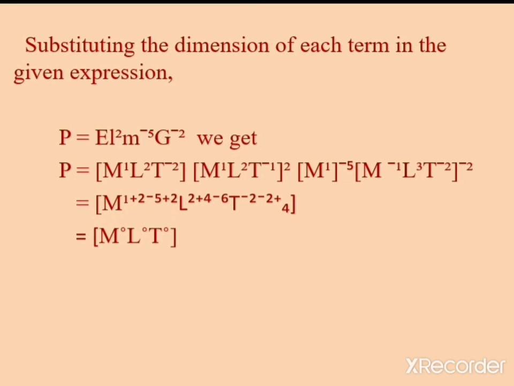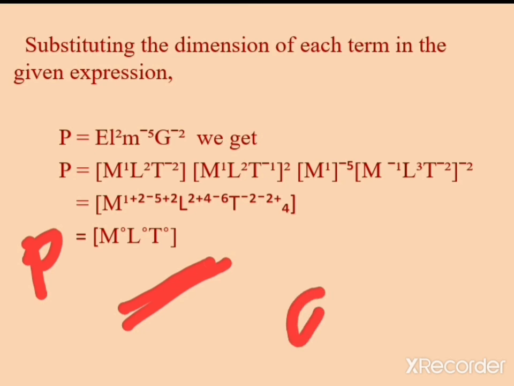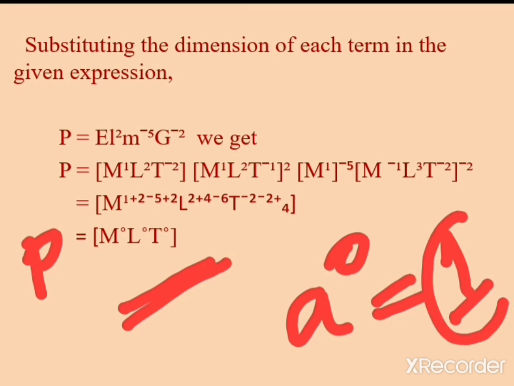After simplification you will get M to the power 0, L to the power 0, T to the power 0. So this expression P is equal to M to the power 0, L to the power 0, T to the power 0 means P has no dimension, because something to the power 0 gives you 1. 1 is a number, it has no unit associated with it, it is simply a number.